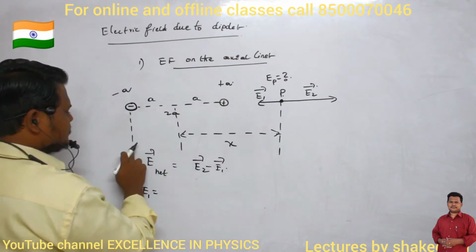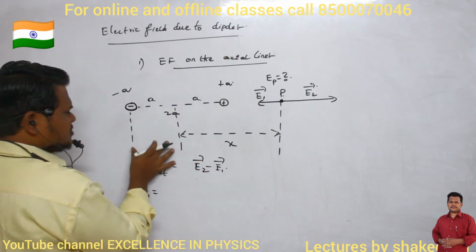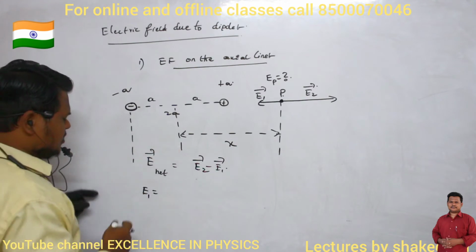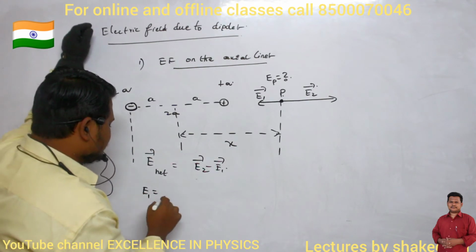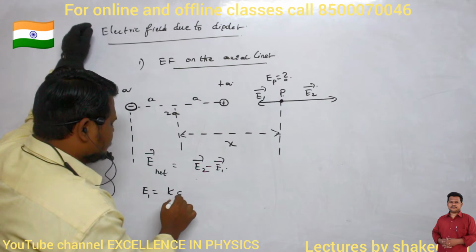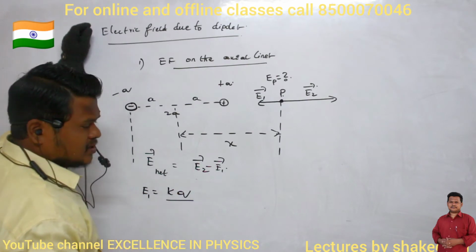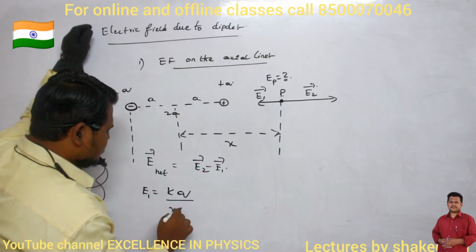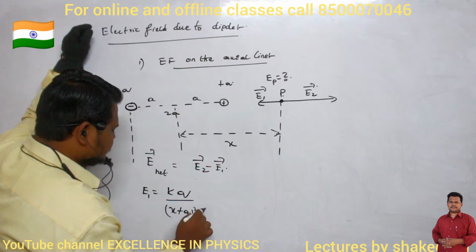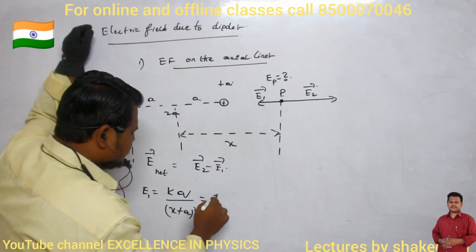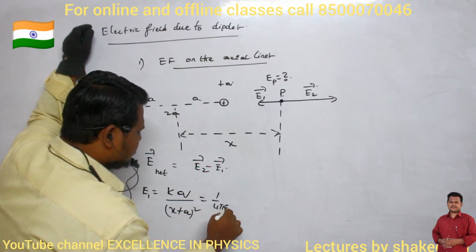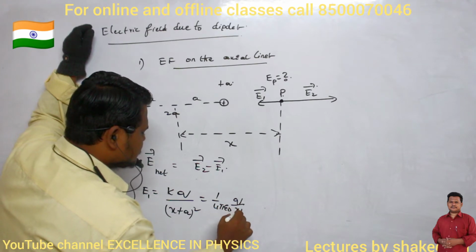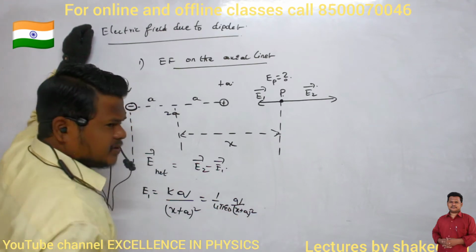Total x plus a. And what is the equation for electric field? It is kq divided by r square. R square here is x plus a whole square. That's all. K can be written as 1 by 4 pi epsilon naught, so E1 is q divided by x plus a whole square.